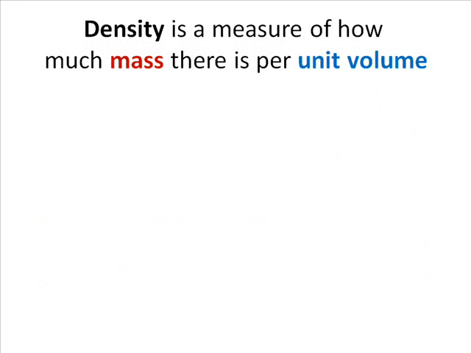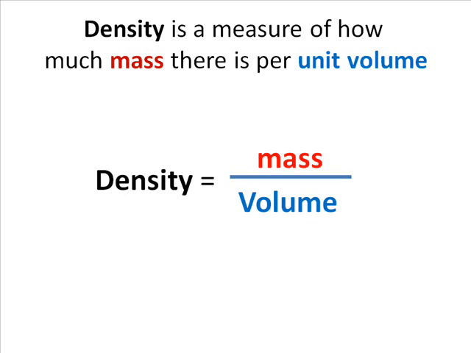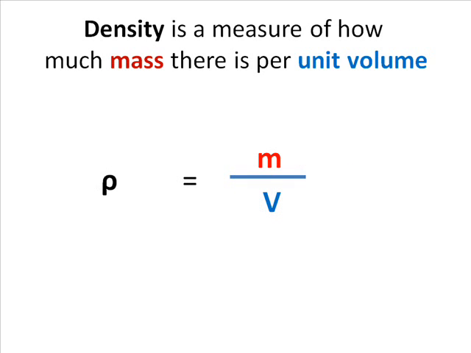Density takes into account how much of the material you have in volume and also how much that material weighs. To work out the density of a material, we can use this equation. Density equals mass divided by volume. In symbols, we would write ρ for density equals m divided by v.